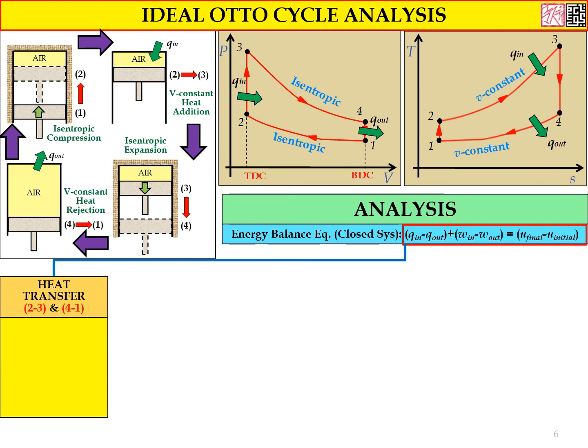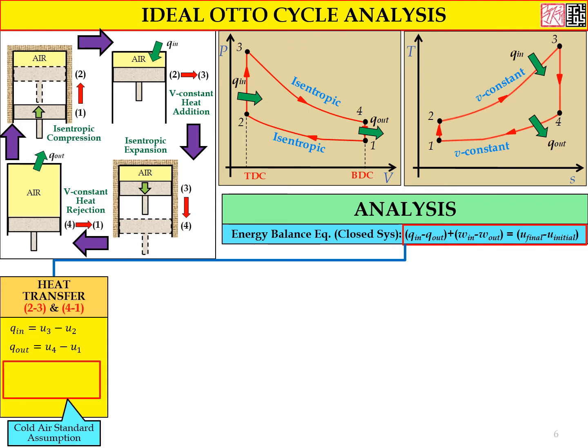First, we look into the heat transfer, which is coming from process 2 to 3 and 4 to 1. Process 2 to 3 is the heat addition process, whereby we can calculate the heat addition by Q in equal to internal energy at state 3 minus at state 2. And the Q out, or heat rejection at process 4 to 1, is calculated by Q out equal to internal energy at state 4 minus internal energy at state 1.